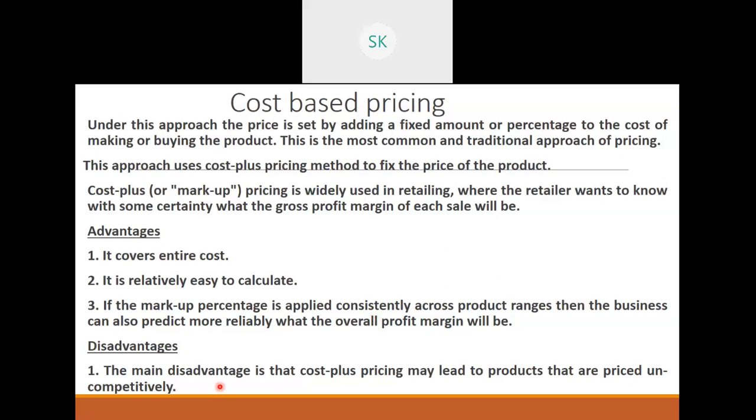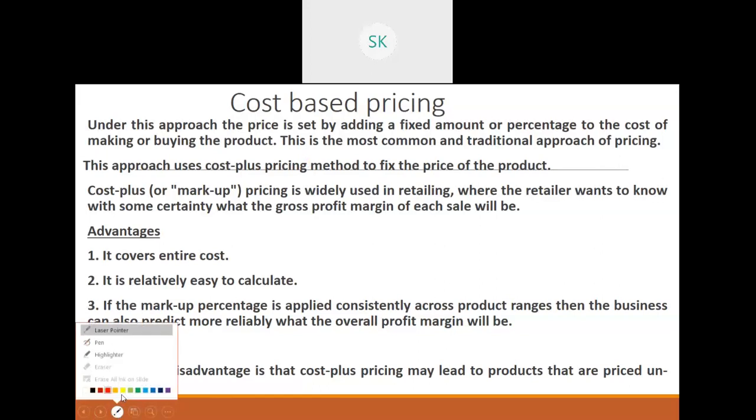And what is a disadvantage? The main disadvantage here is it may lead to products that are priced uncompetitively. So if I just have manufacturing price and profit, and if I am selling more on other factors, then this pricing strategy is of no use. For example, if I have invested to manufacture one bottle or one soap of Santur, let's say, 10 rupees, okay, and I am selling it at 15 rupees, so 5 rupees profit I am getting. But to market that product, I am spending an extra 20 rupees.